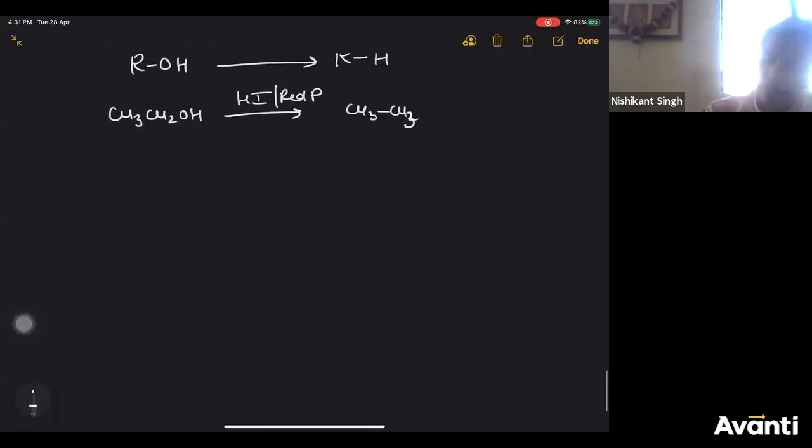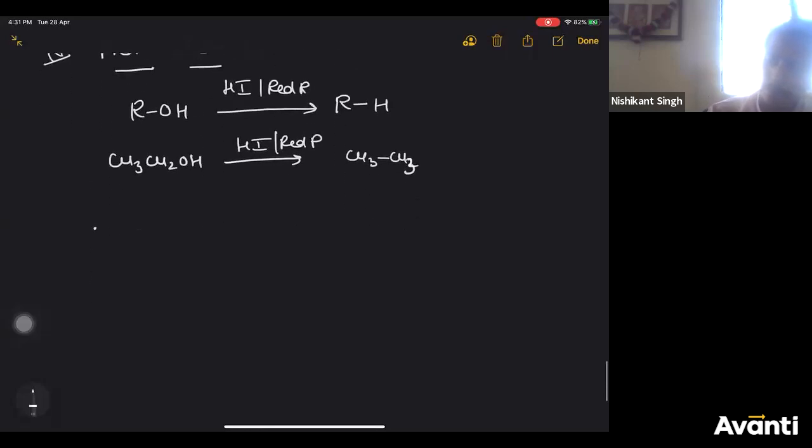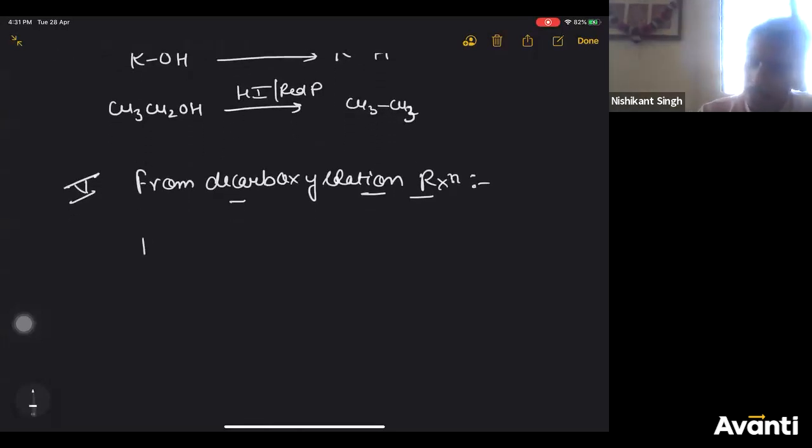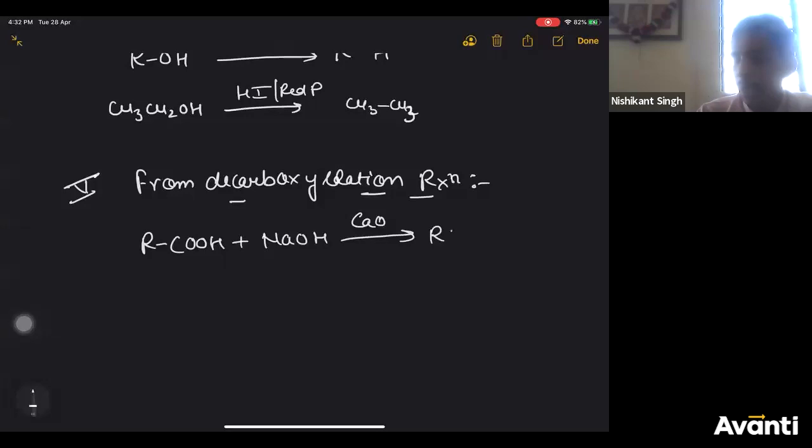Now, the next method is from decarboxylation reaction. This is important. How can you prepare alkanes from decarboxylation reaction? If you see carefully, it is RCOOH when treated with NaOH in the presence of calcium oxide, you will get RH plus CO2.